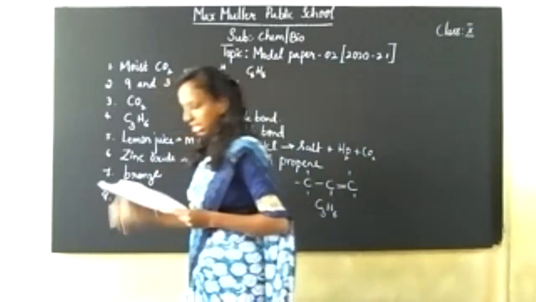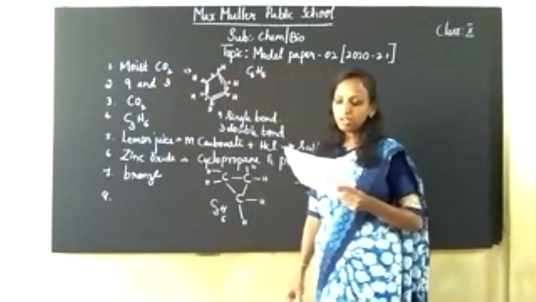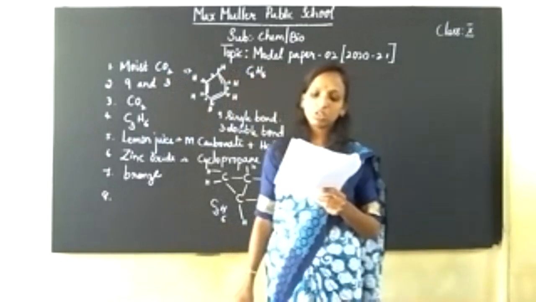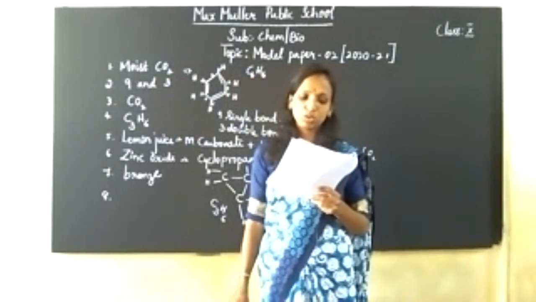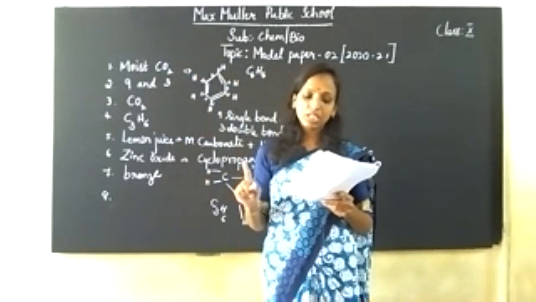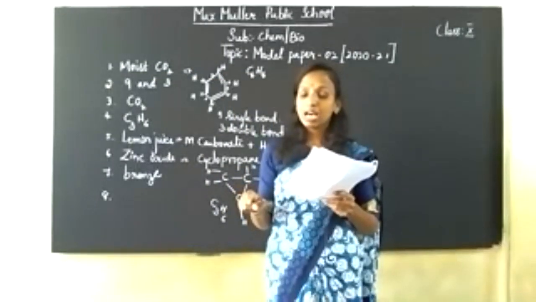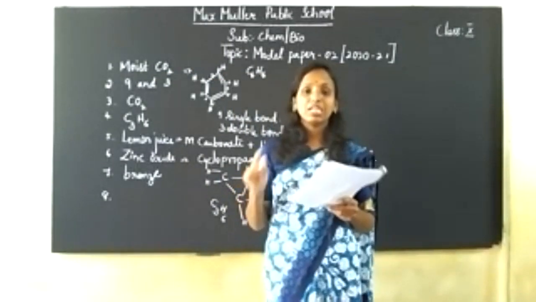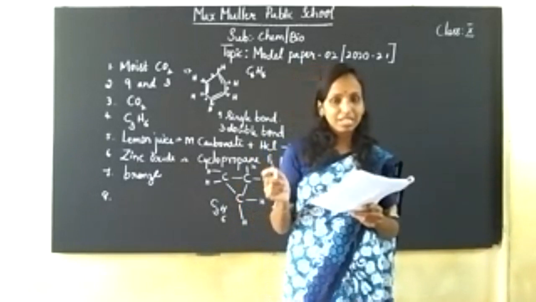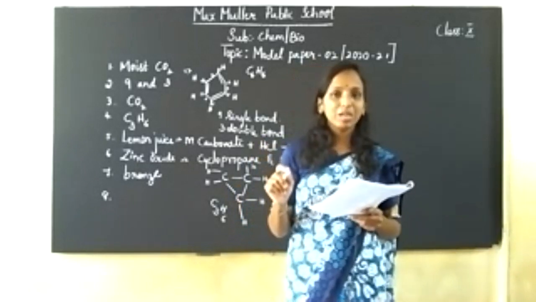Okay. Next. When carbon dioxide reacts with calcium hydroxide, salt and water are produced. Then the nature of carbon dioxide is: metallic oxides are basic in nature, non-metallic oxides are acidic in nature.